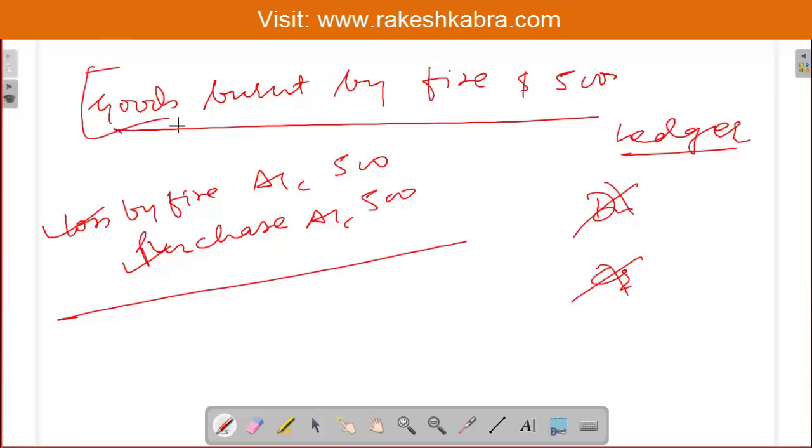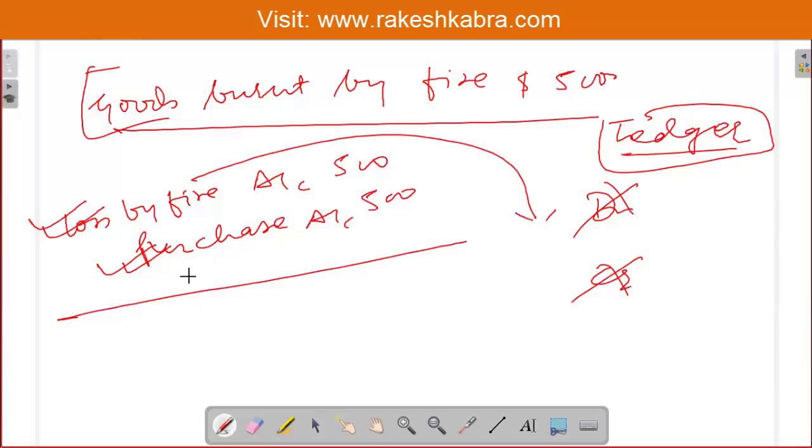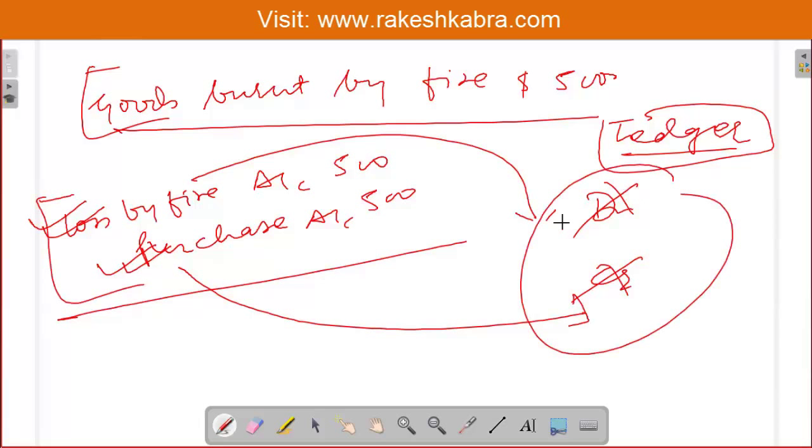Regarding this transaction, you will not find it in the ledger at all, because in the ledger we are opening only personal accounts of debtors and creditors, and these are not personal accounts of debtors and creditors. So in the ledger I will not open this loss by fire account, and I will not open the purchase account also. So this transaction is completely ignored from the ledger.